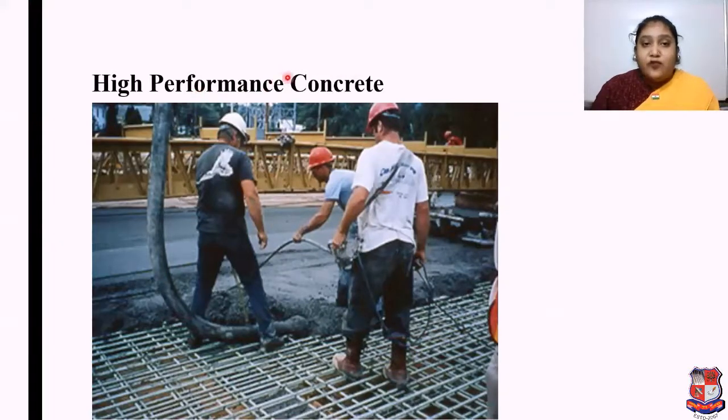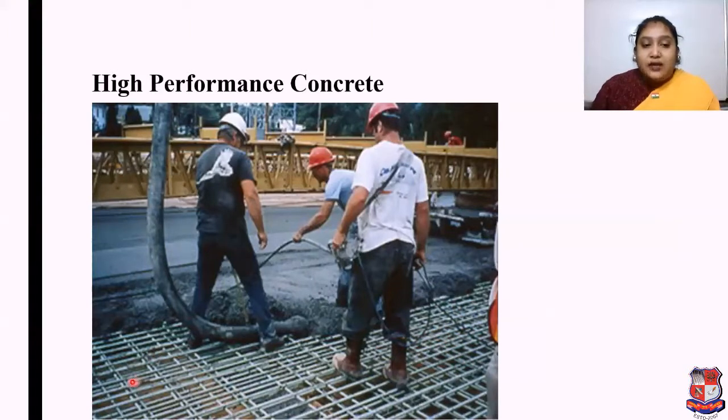You can see here a slab is going to be constructed and people are working over here. Here you can see steel bars in the slab, so it is a very congested part made from steel bar.